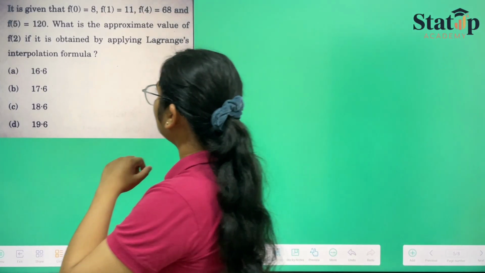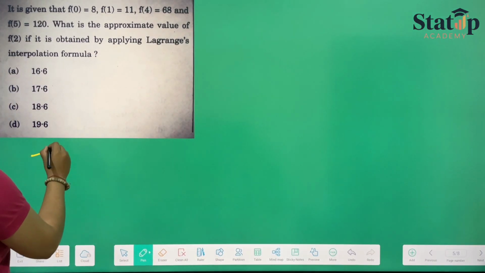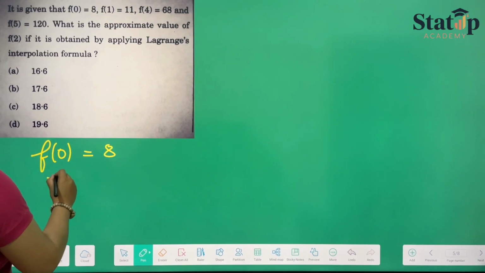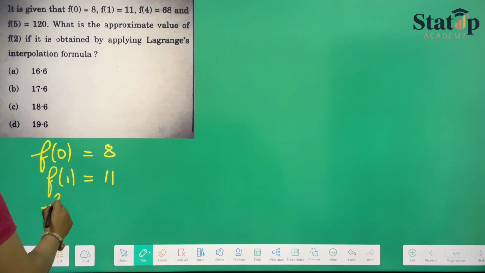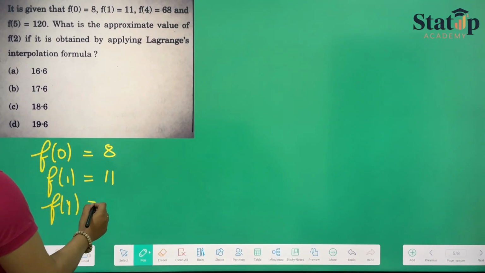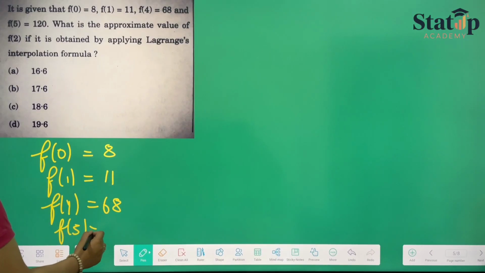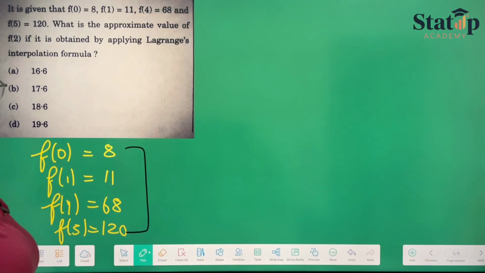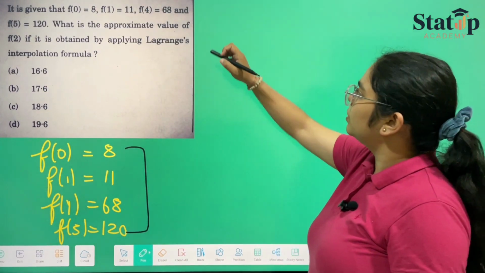formulas for applying Lagrange's interpolation formula. First of all, they have given us the values of f. F0 is 8, F1 is 11, F4 is 68, and F5 is 120. These are the formulas for numerical analysis. Now, what is Lagrange's formula?